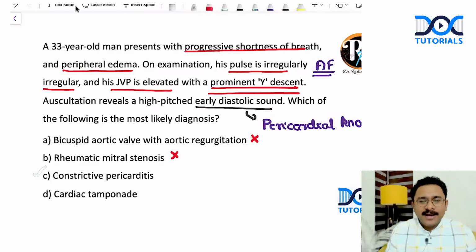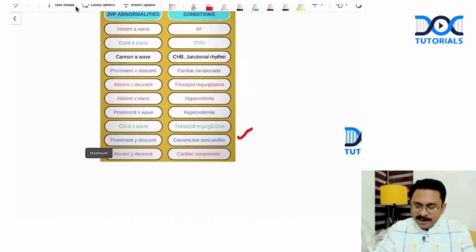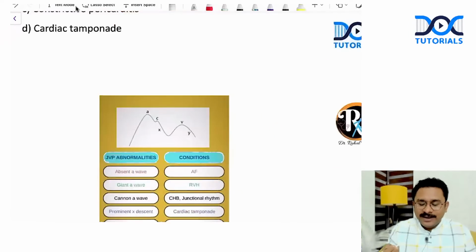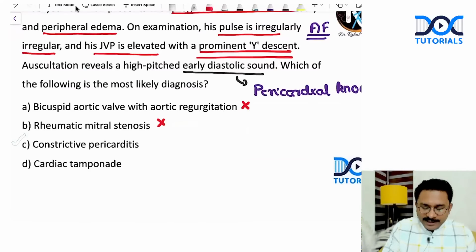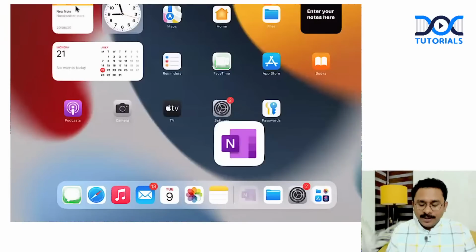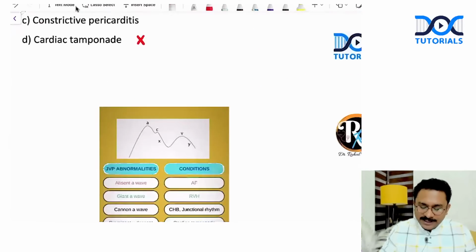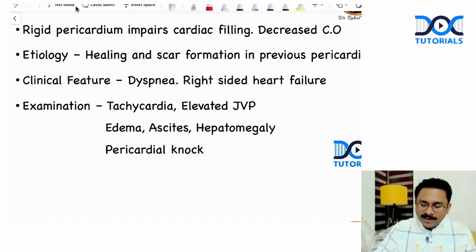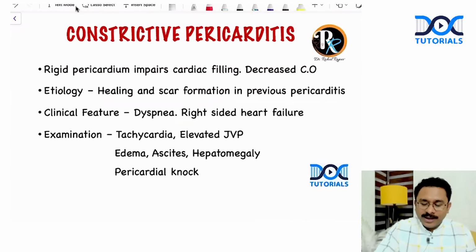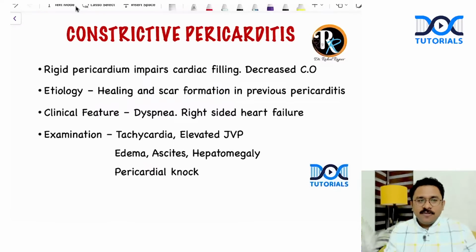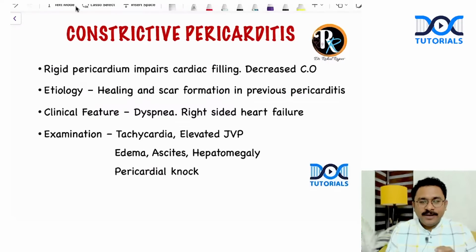And what about cardiac tamponade? Remember, in cardiac tamponade, you get absent Y descent and not prominent Y descent. So I'm eliminating that as well. So constrictive pericarditis is what you should think about. And look at this slide from the quick revision program session. In constrictive pericarditis, you have got a rigid pericardium that impairs the cardiac filling, resulting in a decrease in the cardiac output.